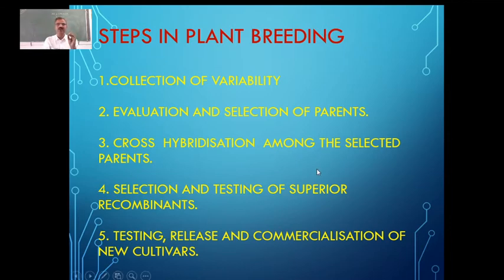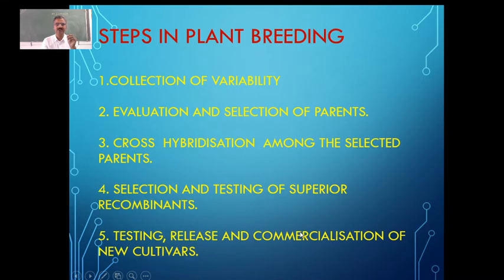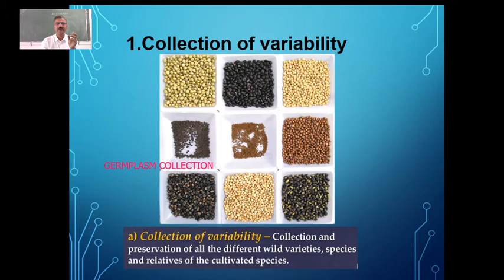Thirdly, cross hybridization among the selected parents. Fourthly, selection and testing of superior recombinants. Fifthly, testing, release and commercialization of the new cultivars. So what is meant by collection of variability? Let us see one by one.